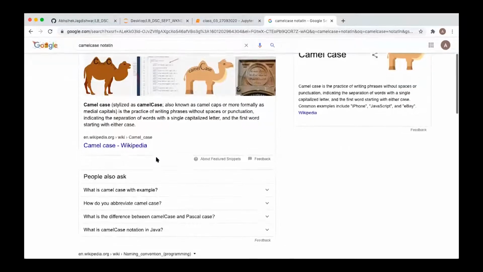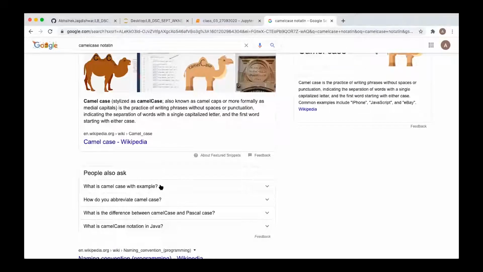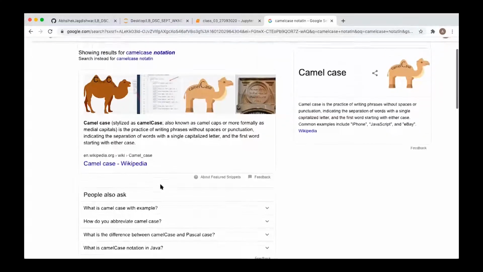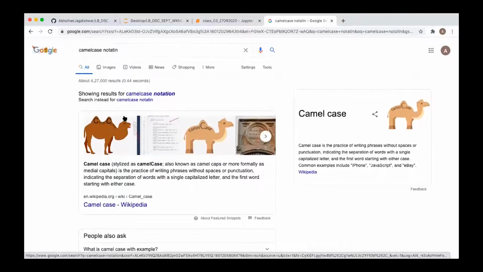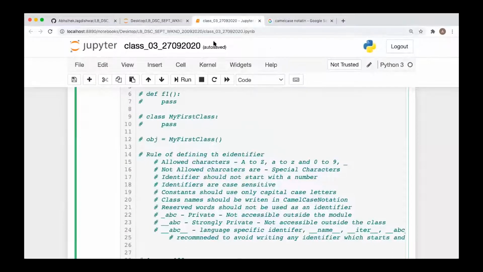Is it? So what is this called? Camel case styled as camel case, which is highlighted here. Anyway, what this is called, I don't know. So what is that? Pascal. Can you please spell it out? P-A-S-C-A-L. Pascal case notation. Yes. Anyway, this notation you have to use.